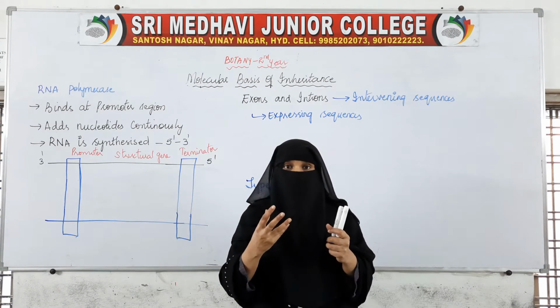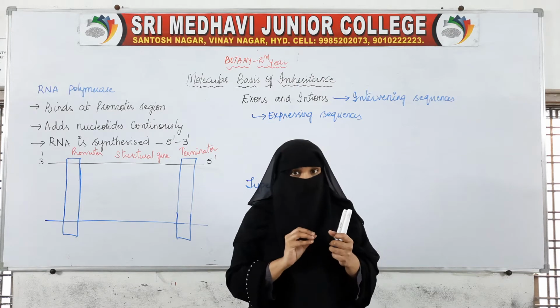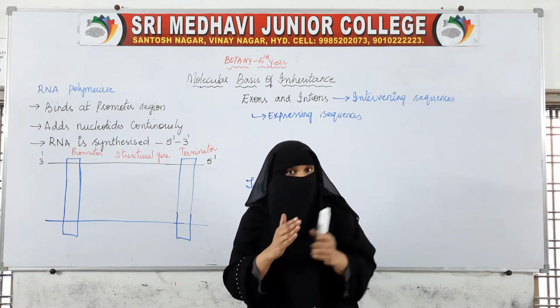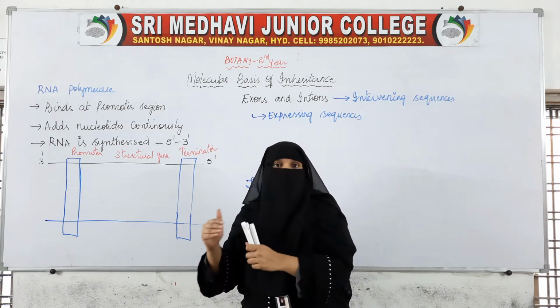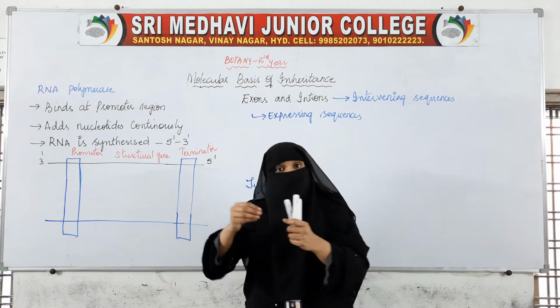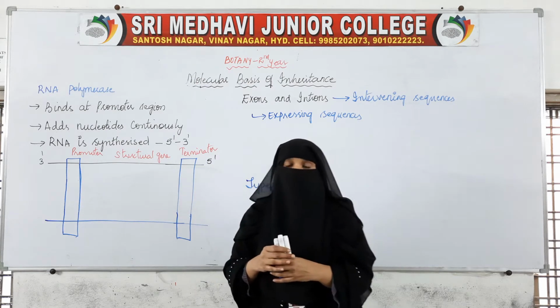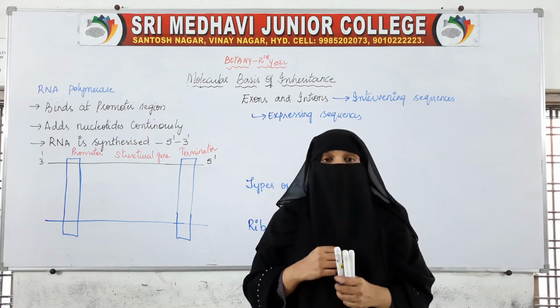At this opening region the DNA polymerase will bind, and an RNA primer will be attached to this. Then from the RNA primer the DNA nucleotides will be continuously attached. So who was helping in the attachment of new nucleotides and forming the chain? DNA polymerase was helping.